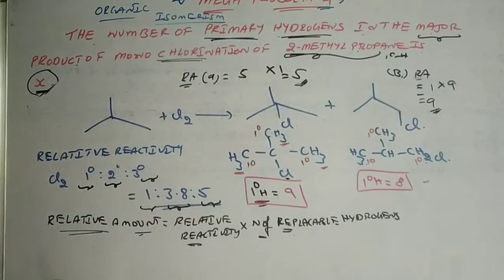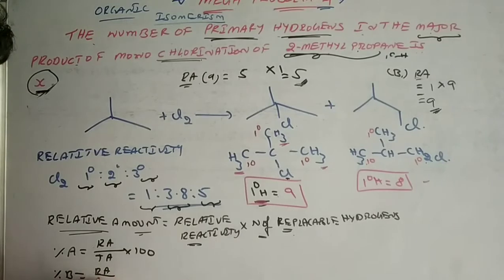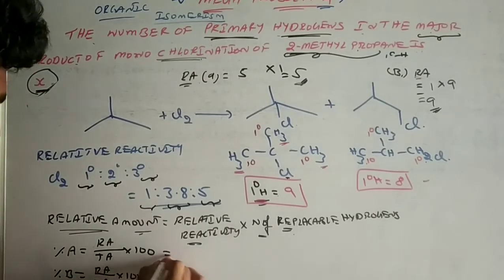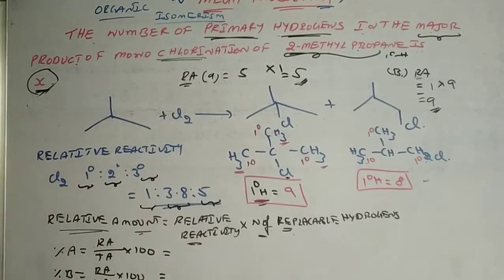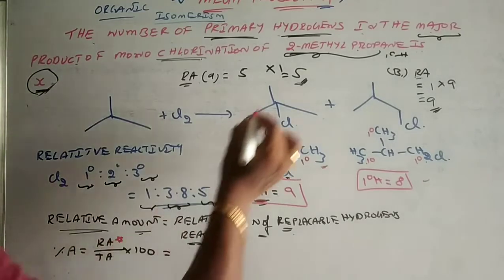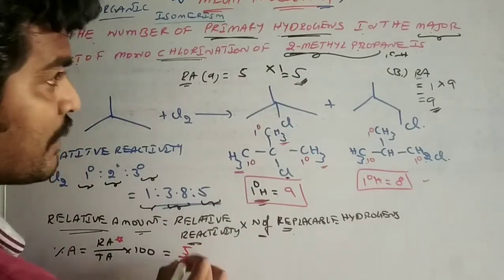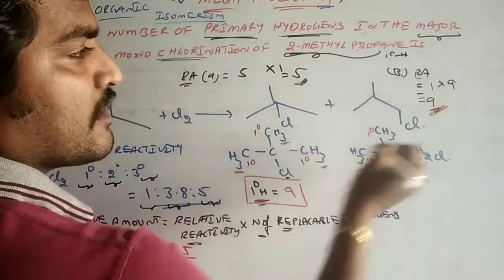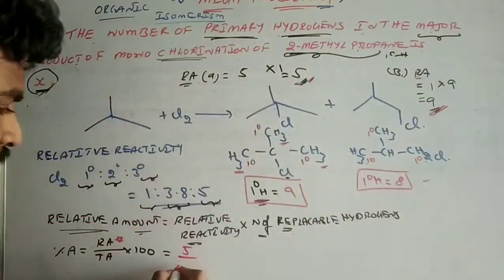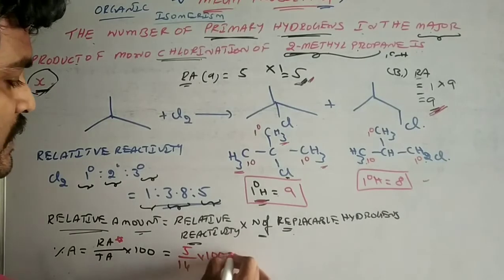Let us come to the final thing. Percentage of A, or percentage of any compound, equals relative amount by total amount into 100. Percentage of B equals relative amount by total amount into 100. Let us simplify these two. The relative amount of A is 5, and the total amount is 9 plus 5, so totally 5 by 14 into 100.